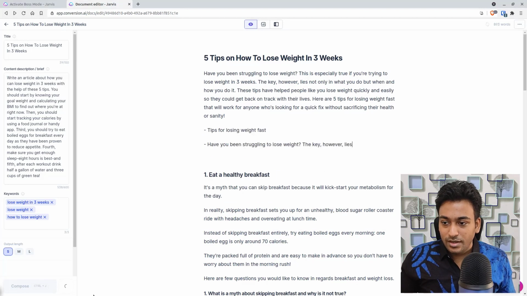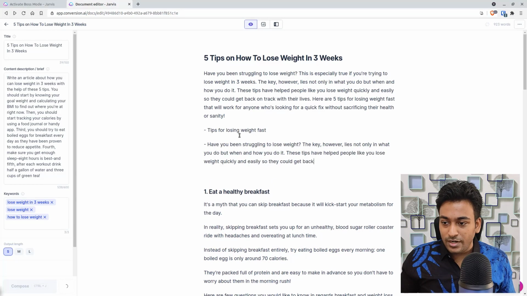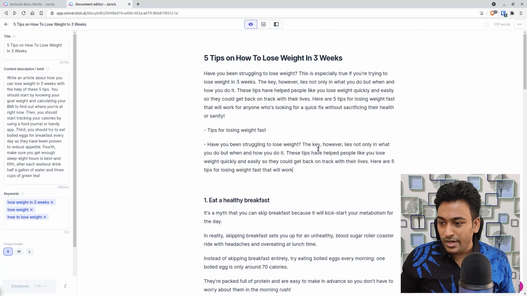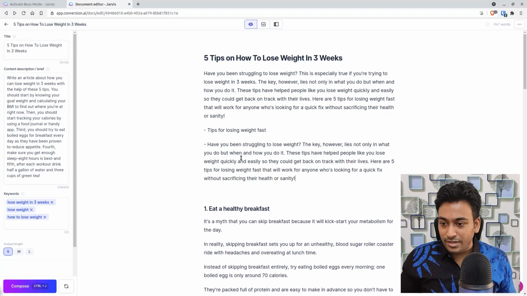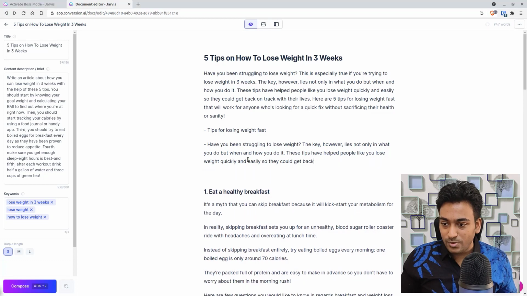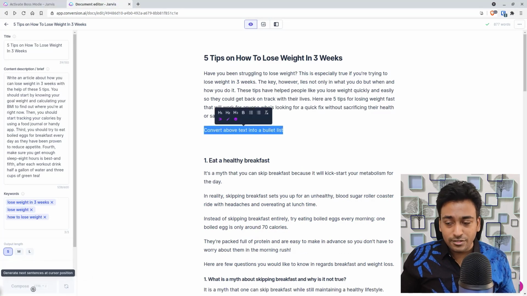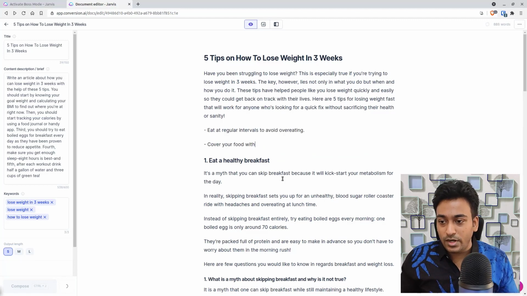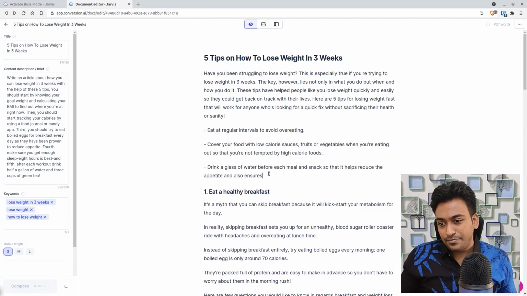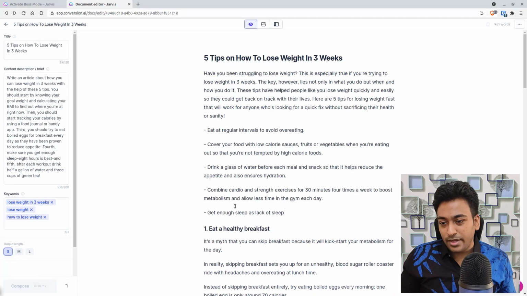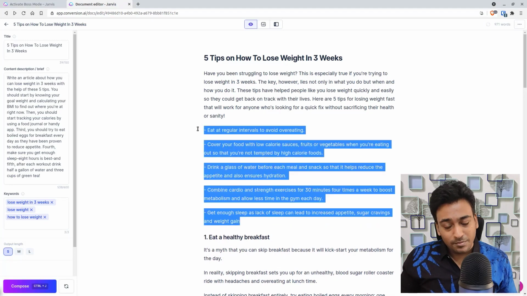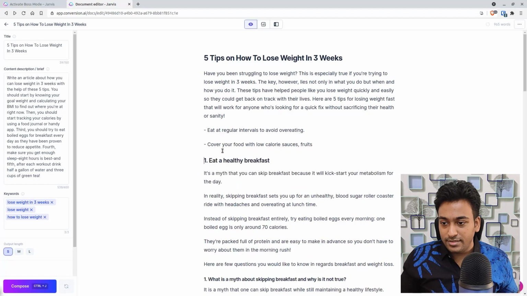It's still loading. Tips for losing weight. Have you been struggling to lose weight? However, this is irrelevant. Let's see whether it goes up. This is not good actually. Let me refresh that. It's trying to do the conversion, but it's not actually bringing up good results for me. I think I need to combine eat regular, get enough sleep, so it understands my list.